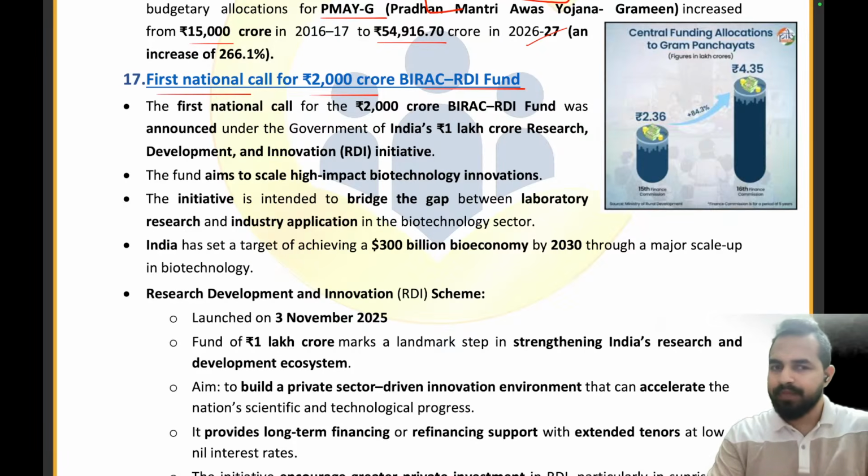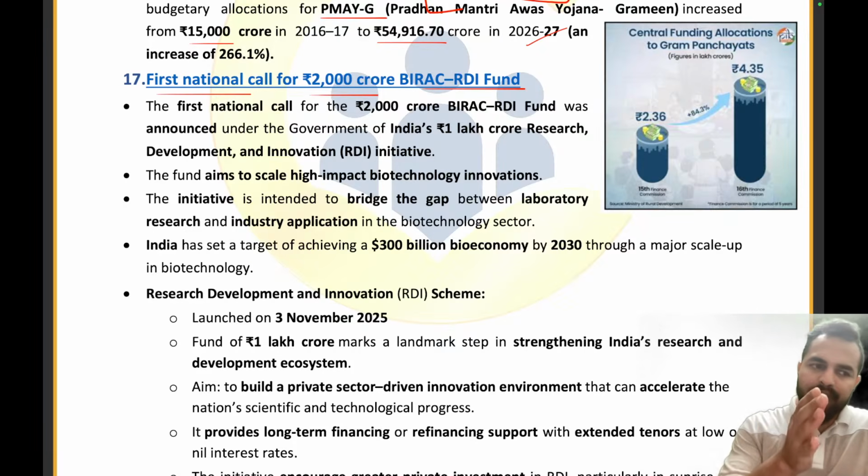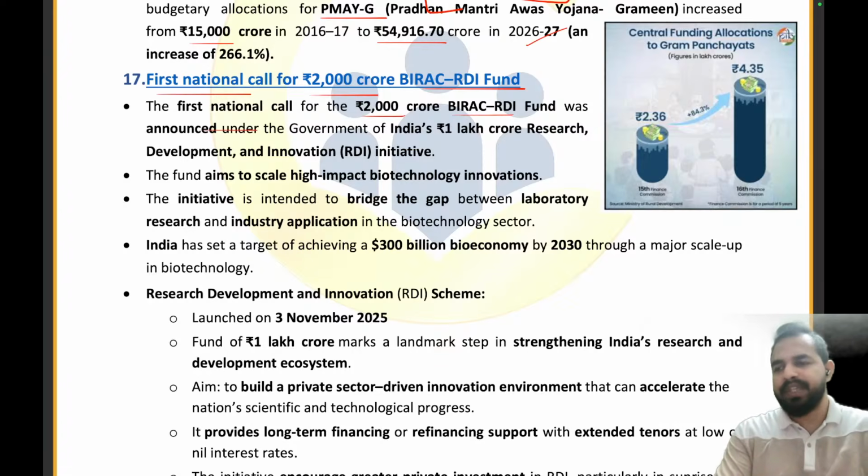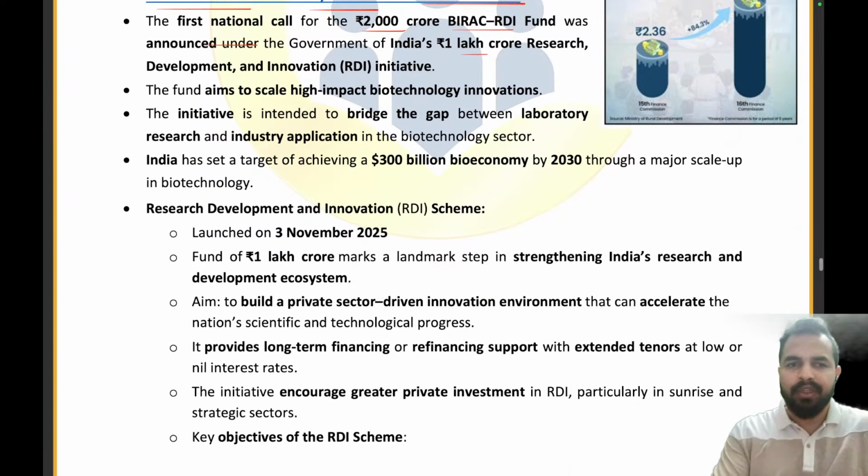The first national call for the 2000 crore BIRAC RDI fund was announced under this scheme, which has 1 lakh crore for the Research Development Innovation Initiative. All the people are saying that there is no requirement of repeating it, so we are skipping this article, right?